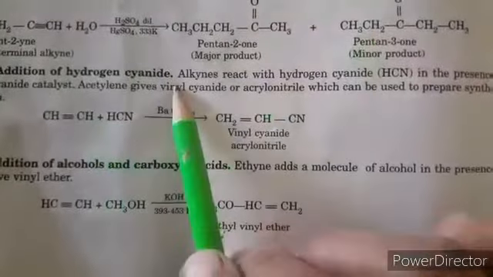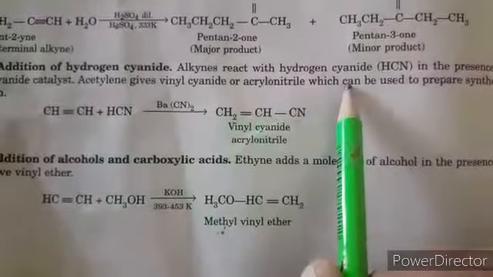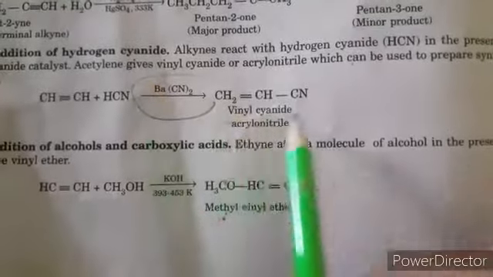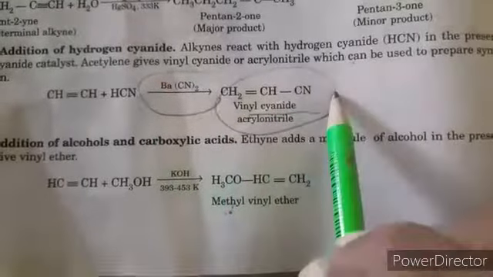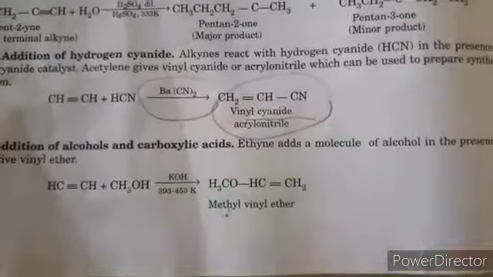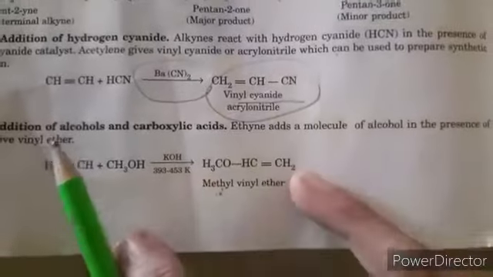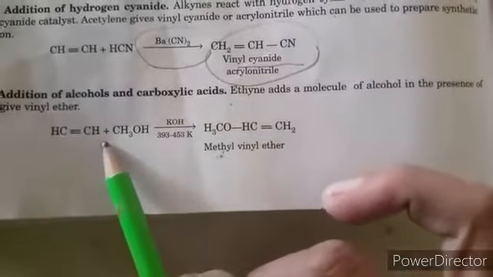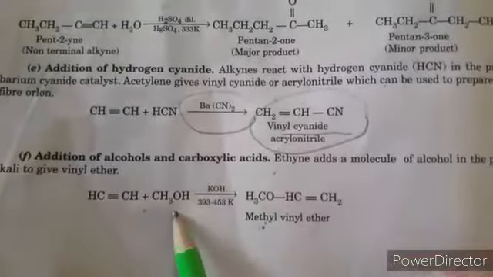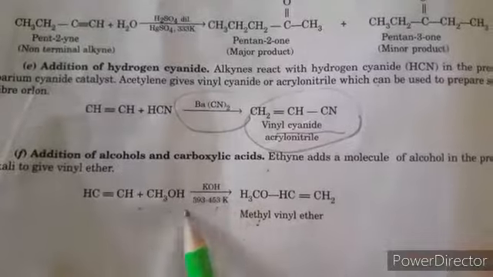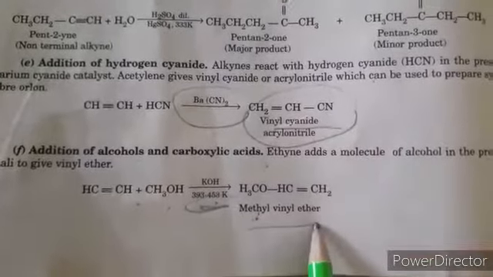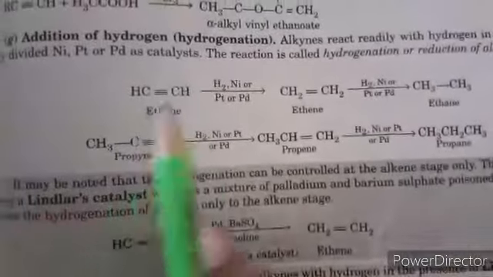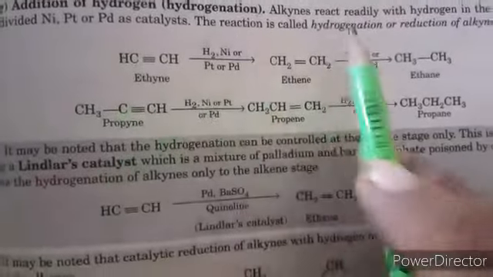Next, addition of hydrogen cyanide. So alkynes react with hydrogen cyanide in the presence of barium cyanide catalyst. It changes into vinyl cyanide, which is used as a starting reactant for various products. Next, addition of alcohols and carboxylic acids. When we react ethyne with methanol in the presence of KOH at this temperature, it forms methyl vinyl ether.